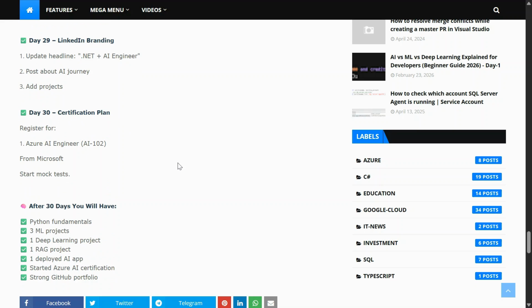So basically, our plan is the Azure AI engineer certification, that is AI-102. That certificate we need to complete, and for that reason, in parallel, we need to start learning Azure AI engineer. So this is a 30 days plan.